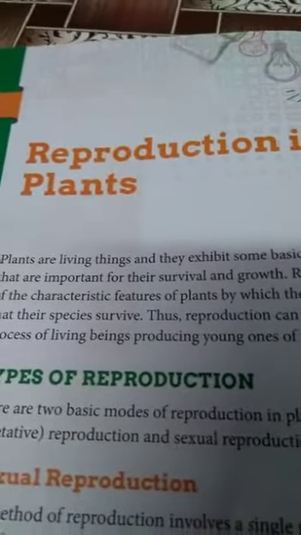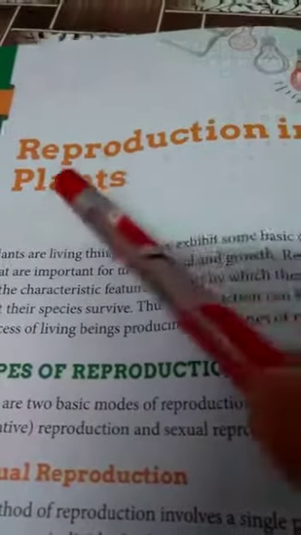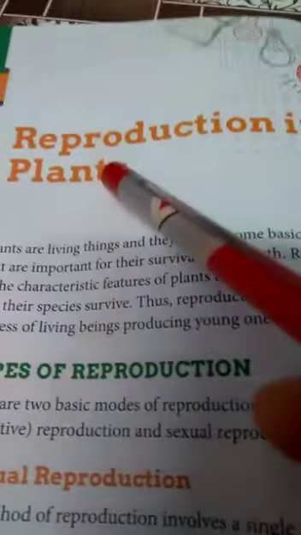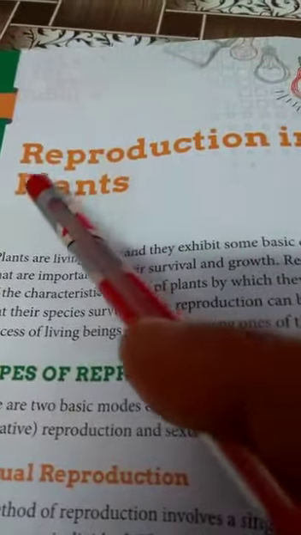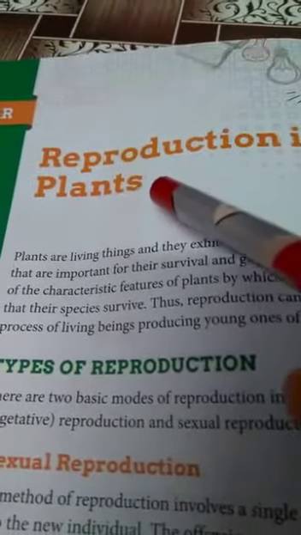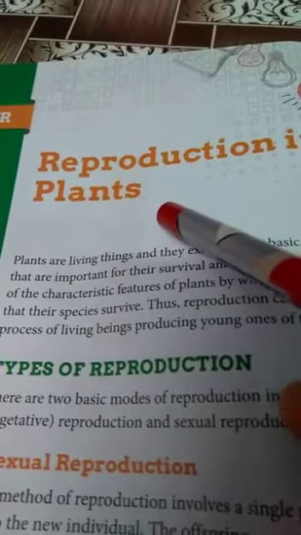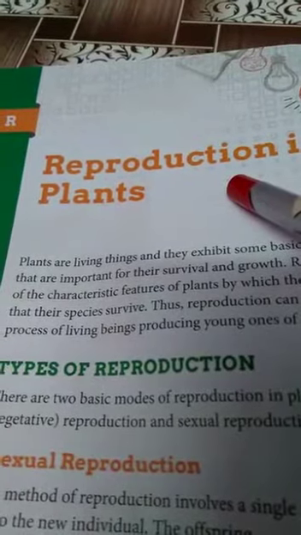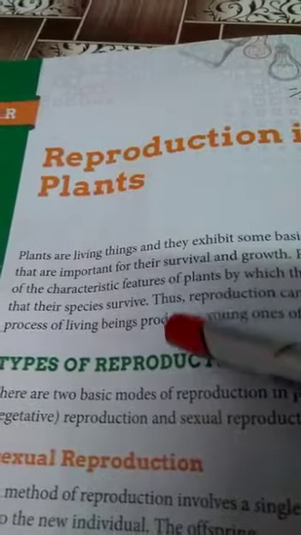Reproduction in plants. Reproduction. This word is made up of two words, re and production. Reproduction means the production of a new individual from the already existing individual.